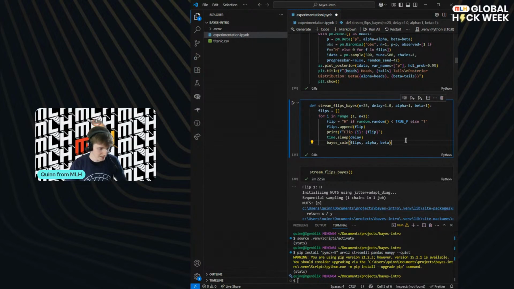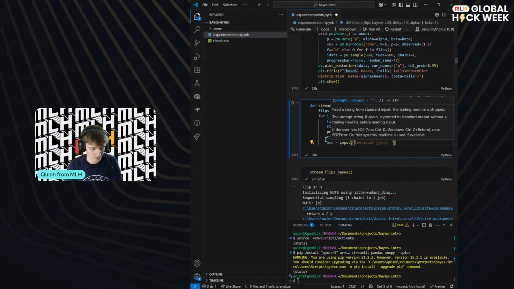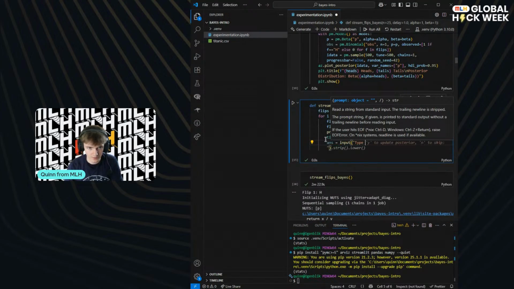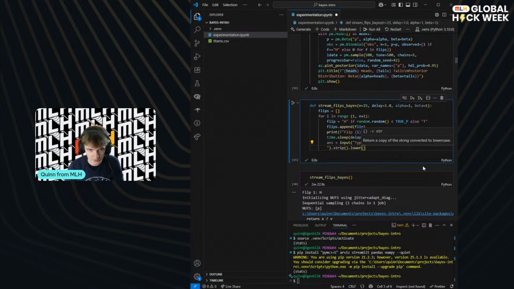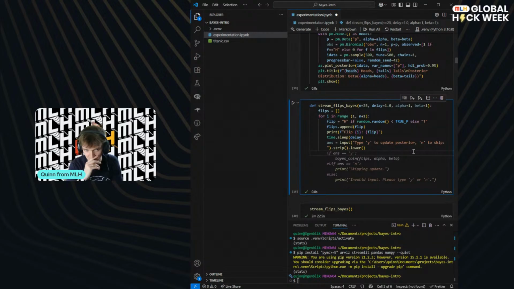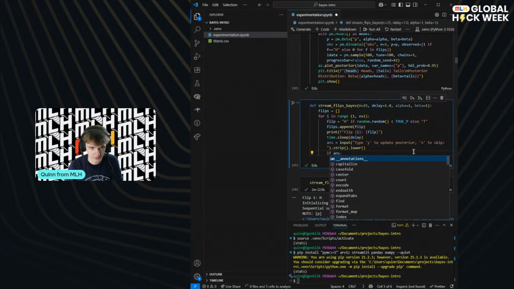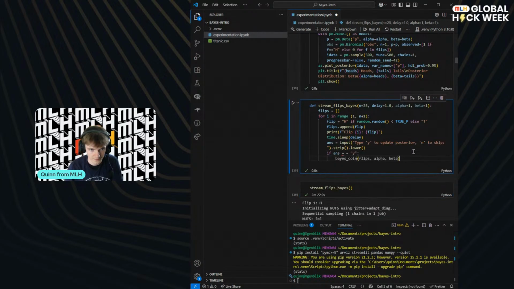And so let's scroll back up and edit this a bit. So let's say instead that we don't want to run this every time. So let's say, okay, answer equals input. Ooh, more typos from me. And we'll say type y to update posterior and skip. And yeah, fine, we're stripping it and we're lowering it. That's good from Copilot there. If answer equals, yep, and let's get that right. Okay, this is good.